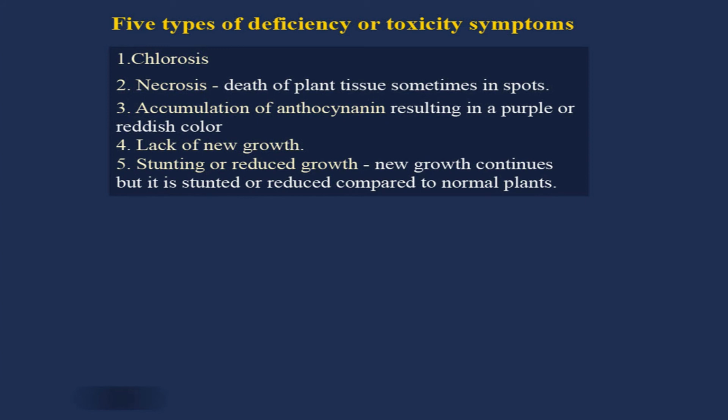There are 5 typical deficiency or toxicity symptoms on the plant, and students need to remember these 5 symptoms. In most of the deficiency or toxicity cases, you will observe these kinds of symptoms, along with some symptoms specific to the nutrient or specific to the crop. So, chlorosis means yellowing of the leaves or plant parts. From dark green they become yellow. This is known as chlorosis.